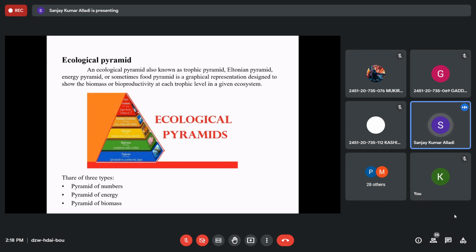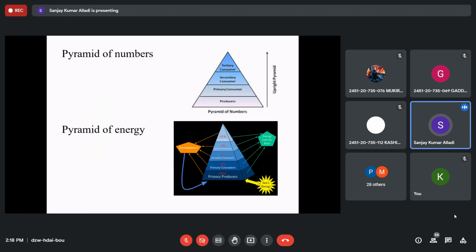We can't just count them, because if there is a grassland of, say, 1 acre in that 10 square kilometer land area, can we count the number of grass plants? Absolutely not. So the trees and plants will be in sufficient number. So surely we can say producers are more in number in a forest ecosystem, so they come first. Next are herbivores, definitely plant-eating animals, and then the carnivores, and then the large carnivores. So the ecological pyramid of numbers will always be upright.